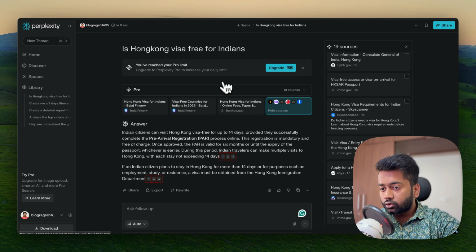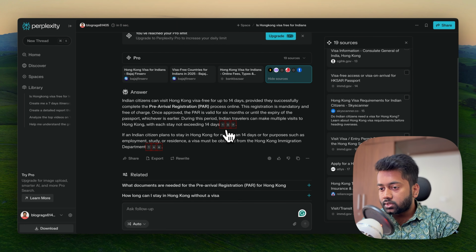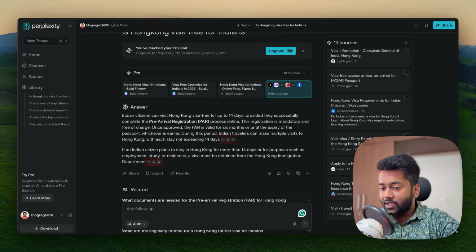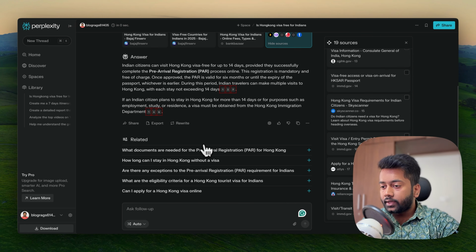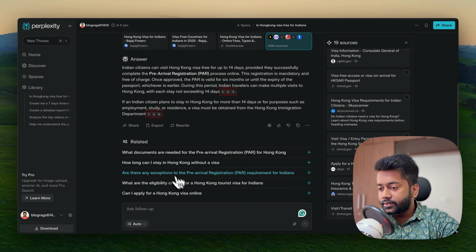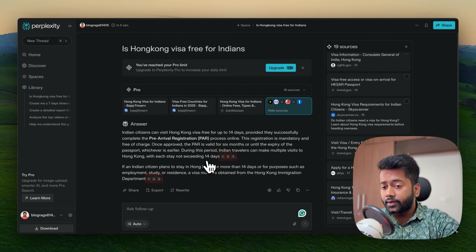For example, it's gone through 19 sources, but you can see it's quoted only 5 sources, right? And again, you can also deep dive into what documents are needed, etc. So it's pretty useful, right? In a way, the same thing you wouldn't find on Google.